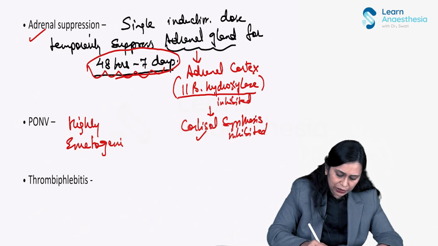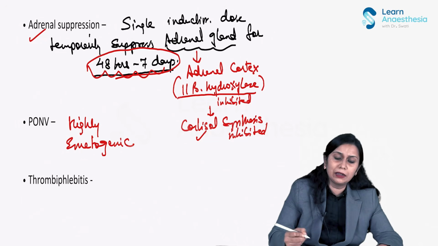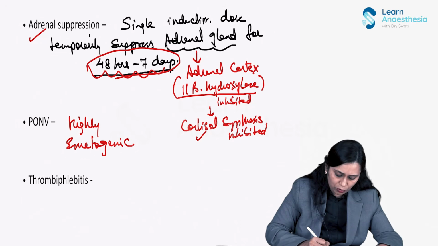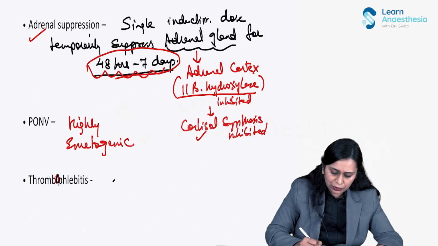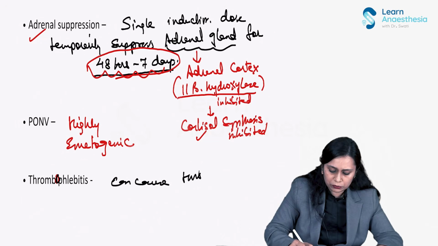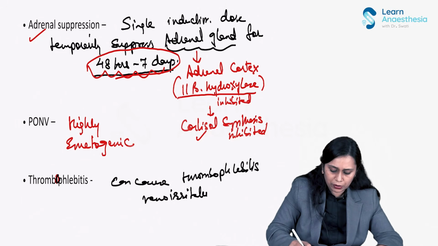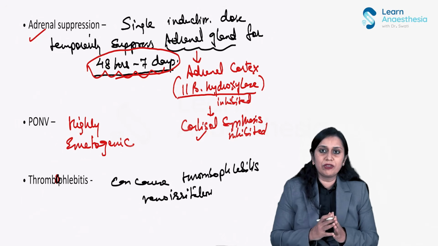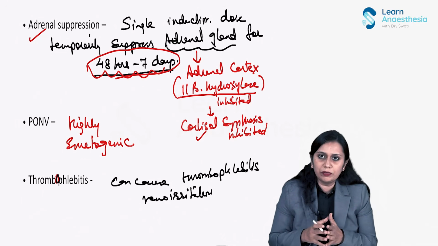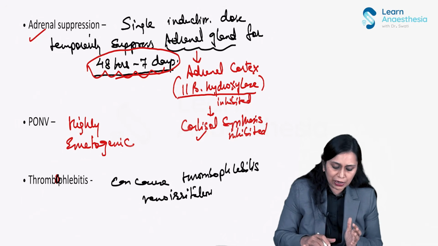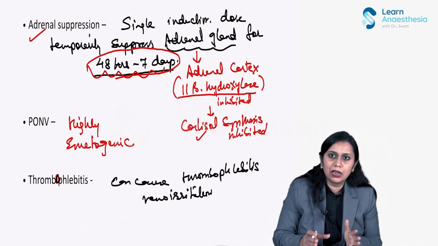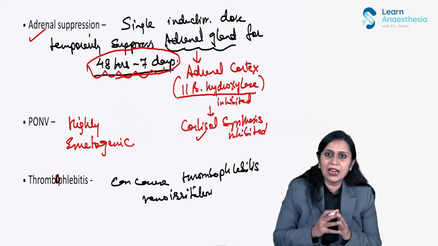And then thrombophlebitis, because of veno irritation. Okay, so these are the side effects which we have to remember: myoclonus, thrombophlebitis, highly emetogenic, and pain on injection. And one major side effect, adrenal suppression.